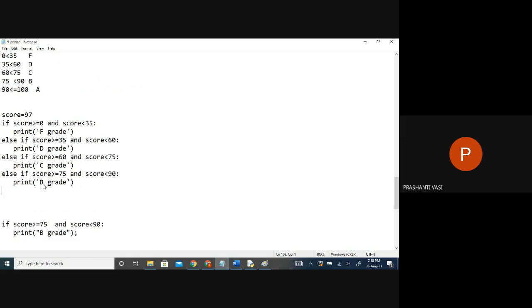Now, if that is also not satisfied, what should we do? Else. Do I have to check a condition again? Is there any need now? Else, do I have to check to print? No, directly I can take a decision.